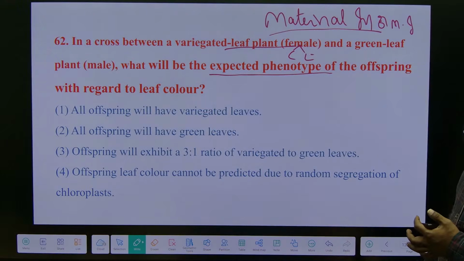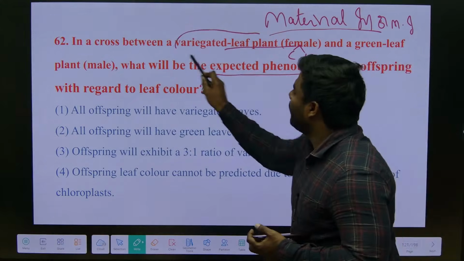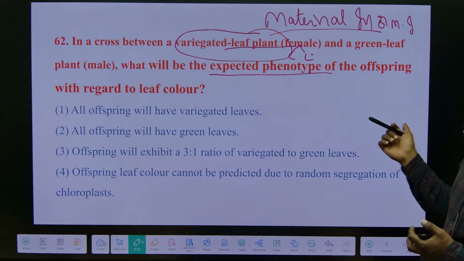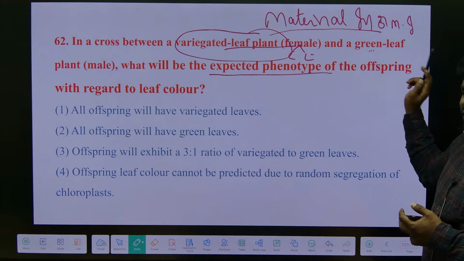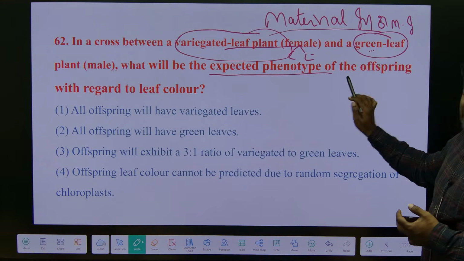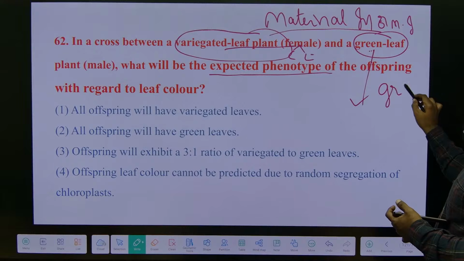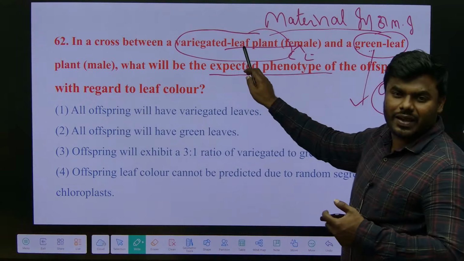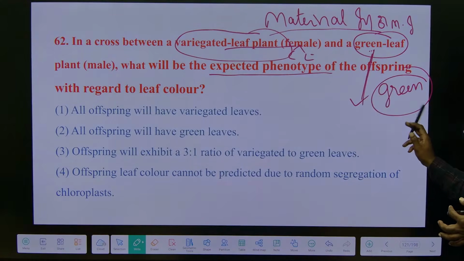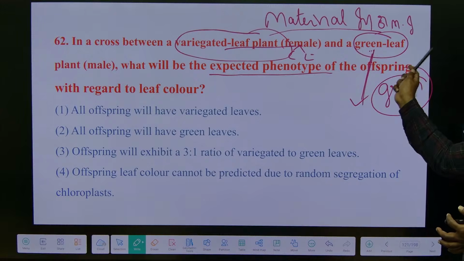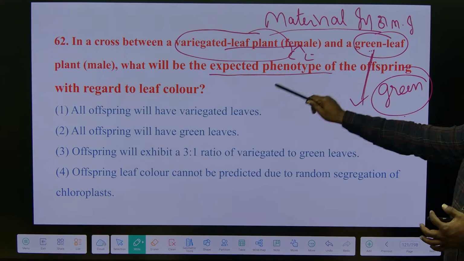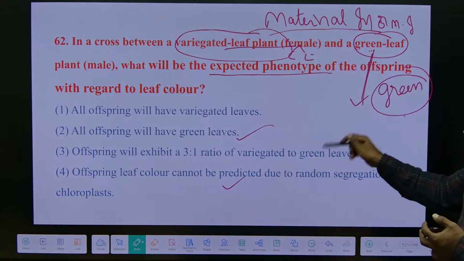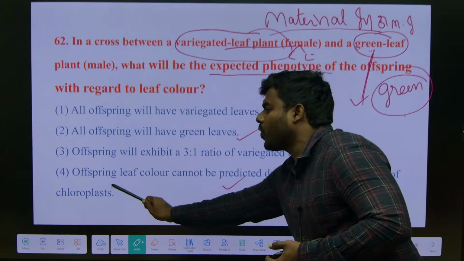If it is really maternal inheritance, definitely we get a variegated leaf. If it is not, we have to get green, because compared to the variegated, green is a kind of dominant, right? But they have not said whether it is following the maternal inheritance or not. So option 2 and 4 both are correct, but the most appropriate will be the 4.